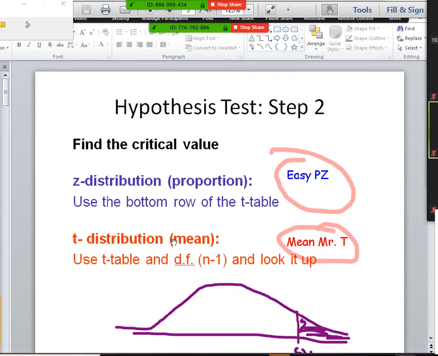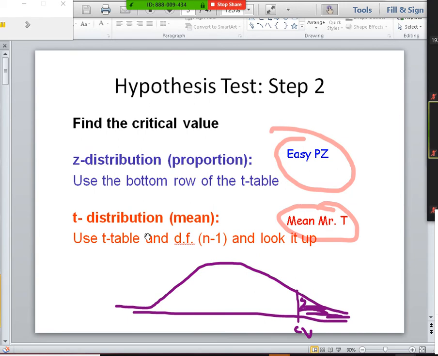Okay, and then step 2: find the critical value and draw a picture. Don't forget, find the critical value and draw a picture. That should be on that note, and it's not, so you should add "and draw a picture" to step 2. For the critical value, if it's a proportion, you're going to use the z-table, the z-distribution, which is the bottom row of the t-table. So again, proportion, z.